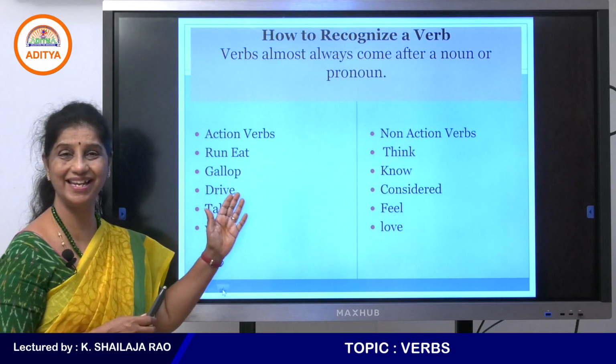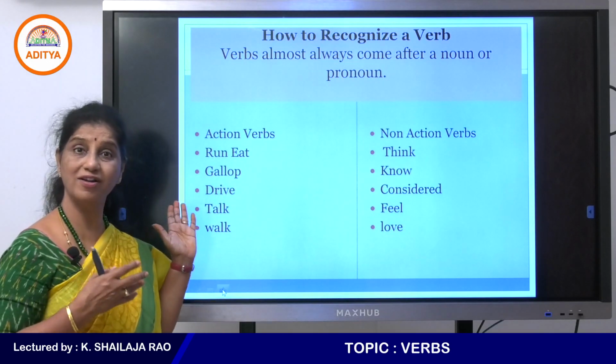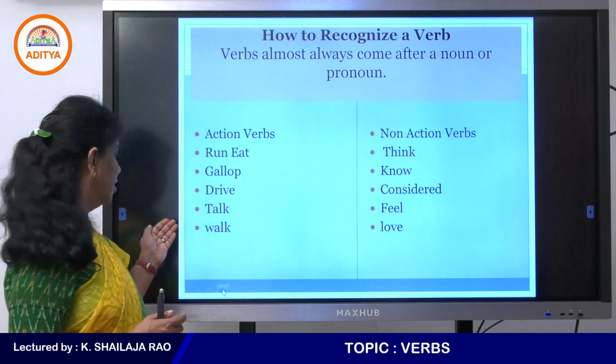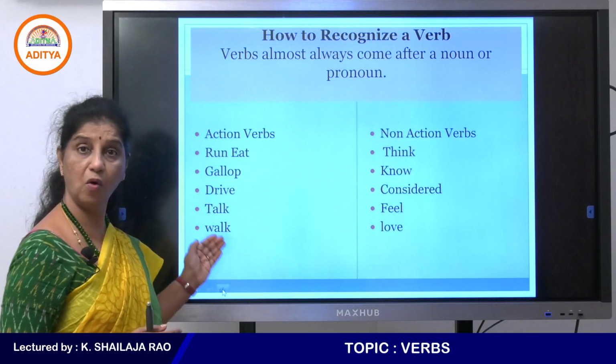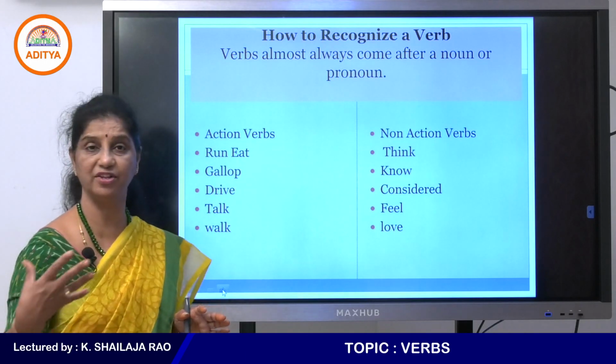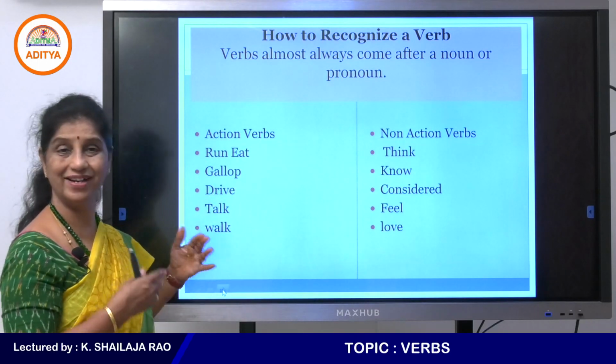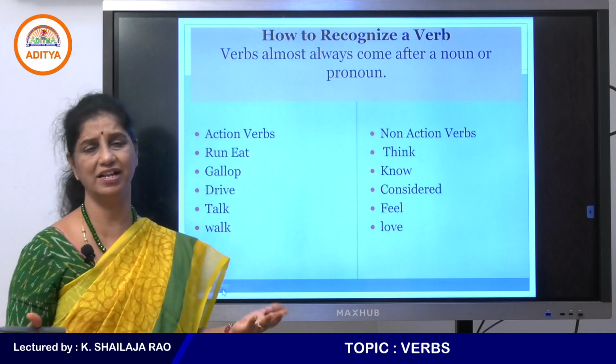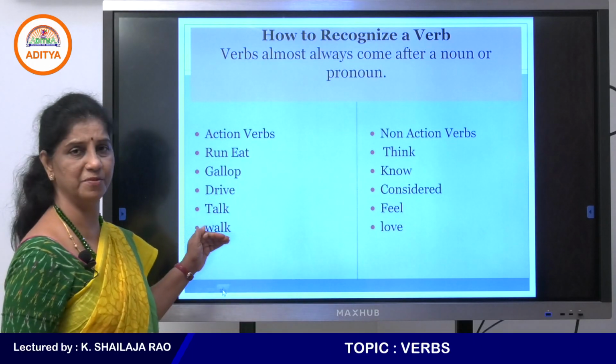You can see somebody eat. You can see a horse gallop. You can see a person drive. You can see a person talk or walk. This is something that you can see with your eyes. So these things that you can see happening in front of you are called action verbs.